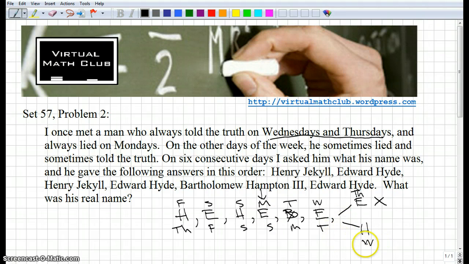So let's look at this other case. This one probably is the correct answer, but let's just analyze it and make sure. If he's Henry, then he says Henry on Wednesday and Thursday, because he always tells the truth. And on Monday, here's Monday again, he lies. So you can see on that day, he said Bartholomew, which is a lie, and so this one satisfies all the criteria. So his name is Henry Jekyll. Alright, so there's your answer.